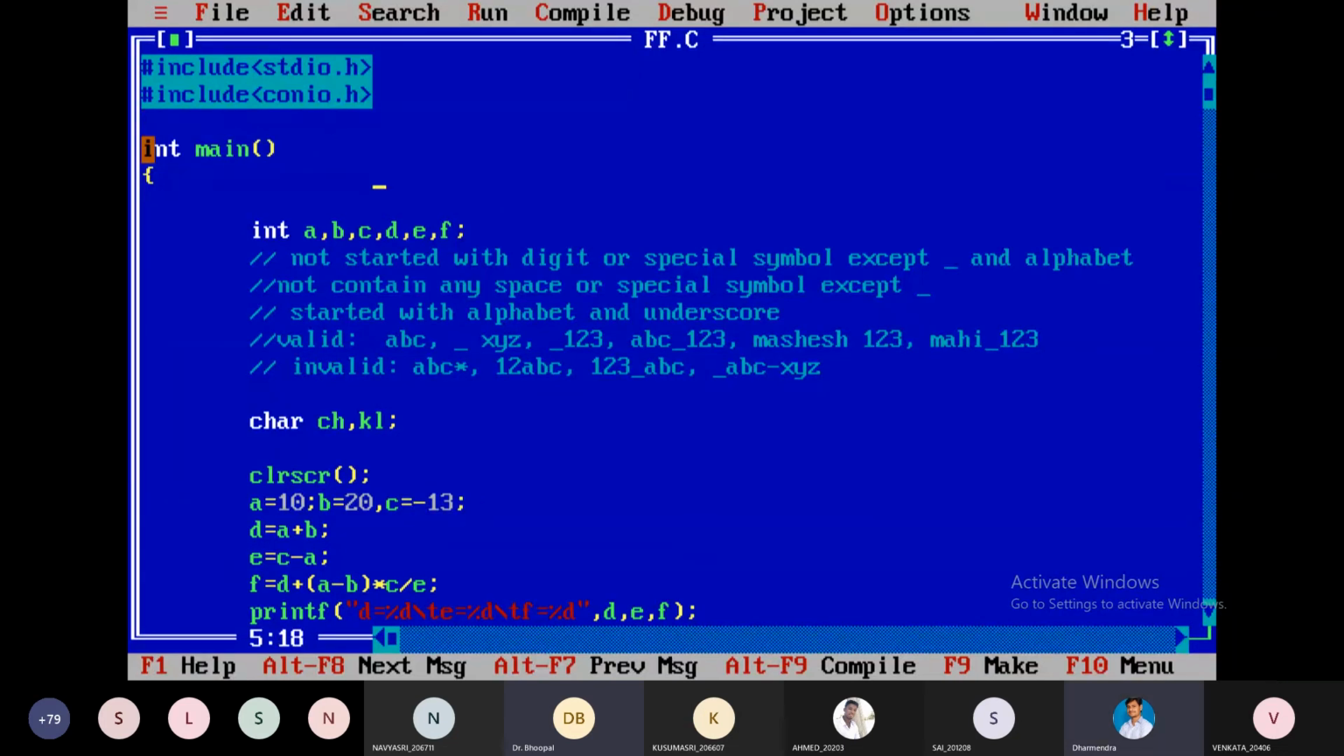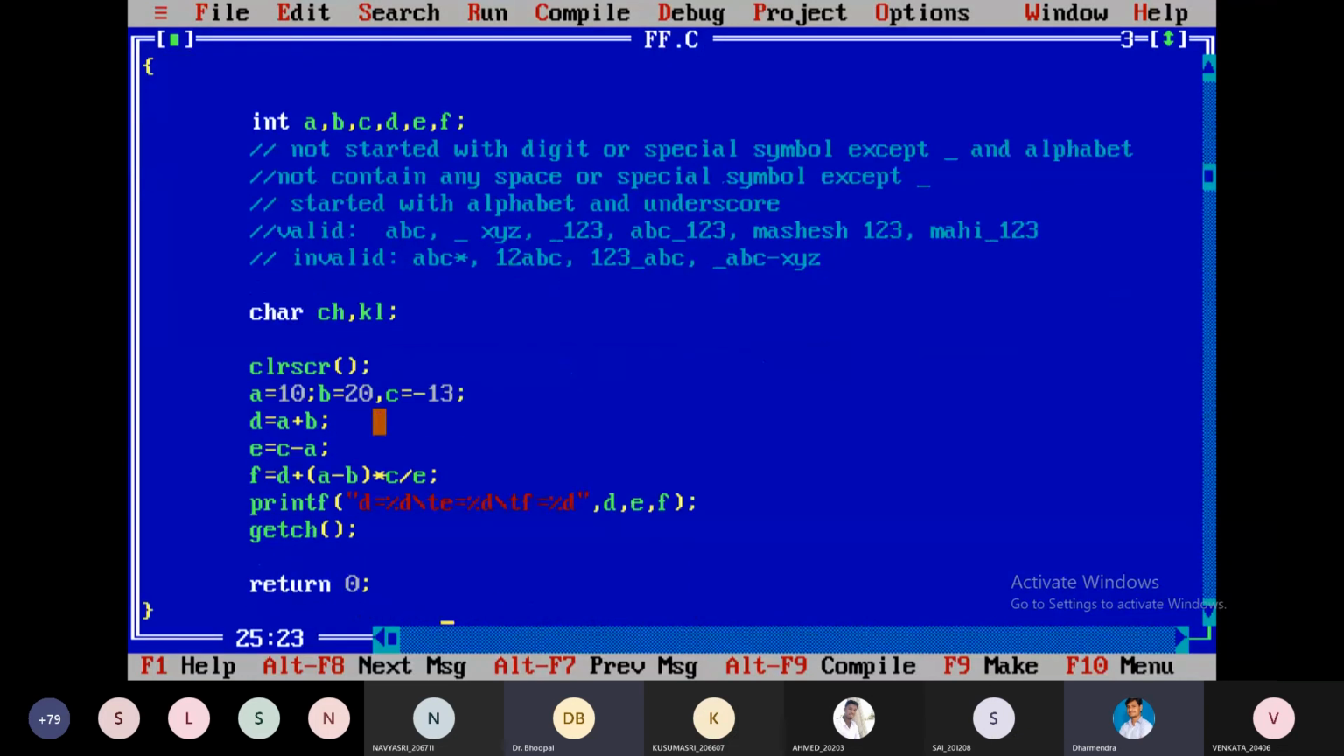If we give int, we should write that return 0. Without that also we can get output, but that will generate a warning, not an error.